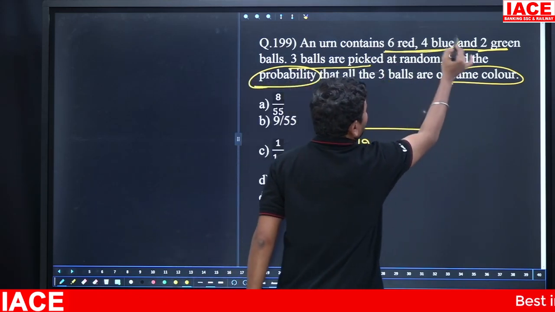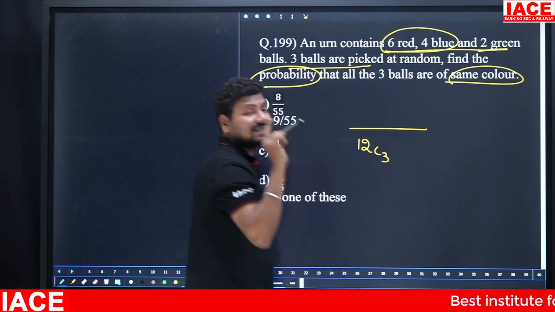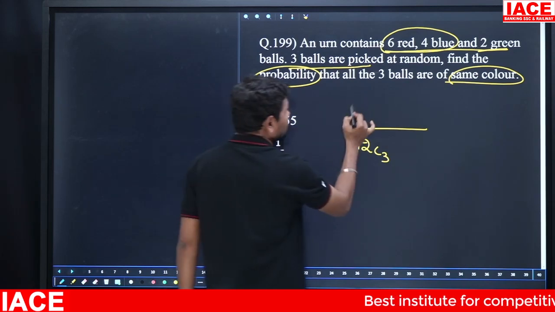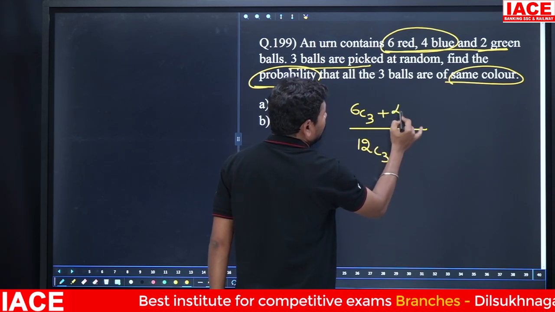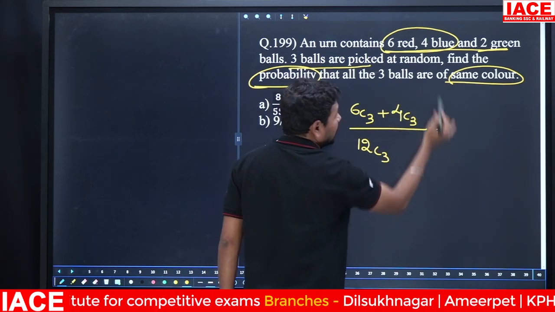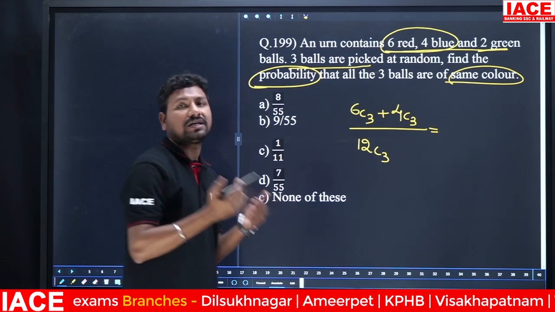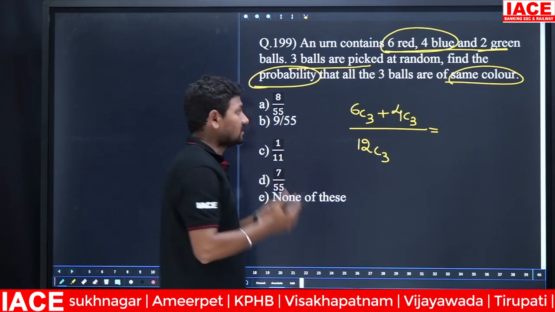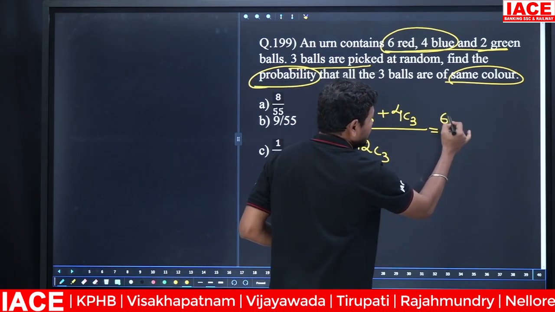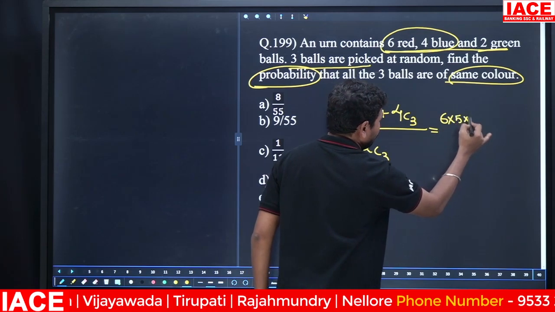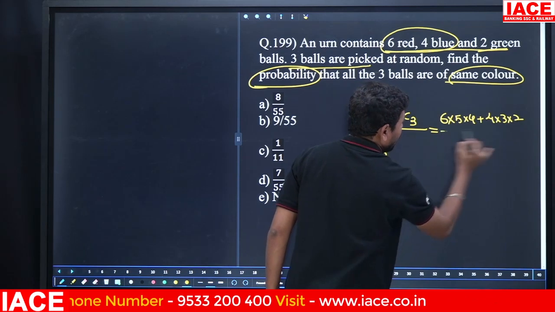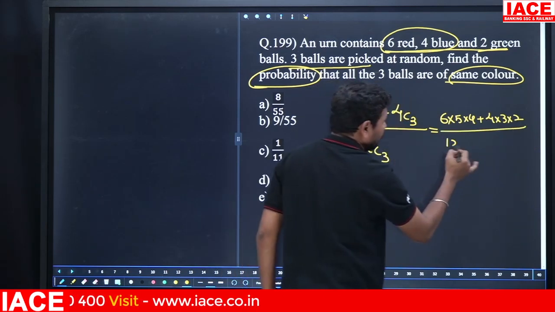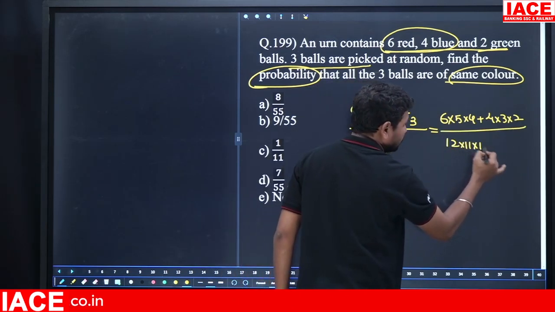That means we have to focus on 6 red balls and 4 blue balls. Out of 6 red balls we have to select 3 balls, or out of 4 blue balls we have to select 3 balls. Neglect the green balls because there is no chance of selecting 3 green balls. Now 6C3 we can write as 6 into 5 into 4 plus 4C3, 4 into 3 into 2, and 12C3 we can write as 12 into 11 into 10.